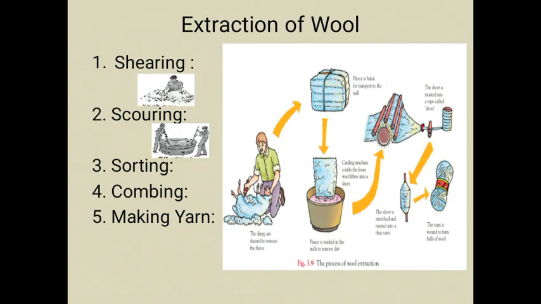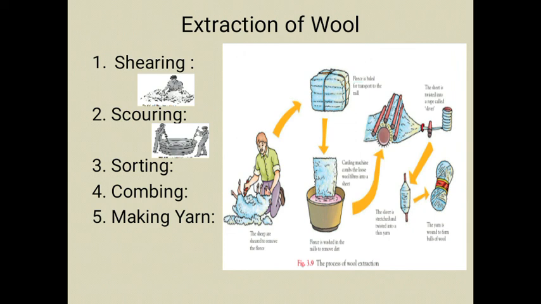The next one is the extraction of wool. See, the process of turning wool into fabric. We all know about the wool which we get from animals. After getting that wool from the animal, it goes through certain processes, and from that wool we get fabrics. How we get that fabric is what we see in this topic, the extraction of wool.